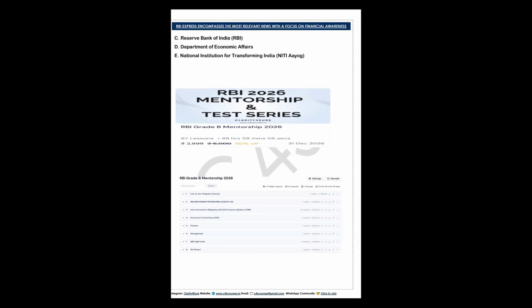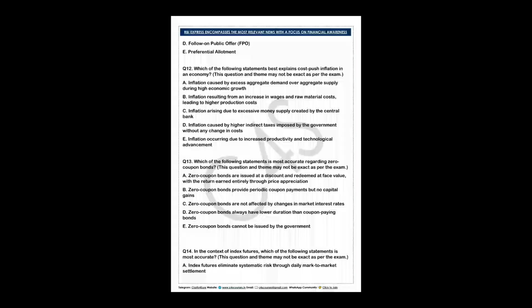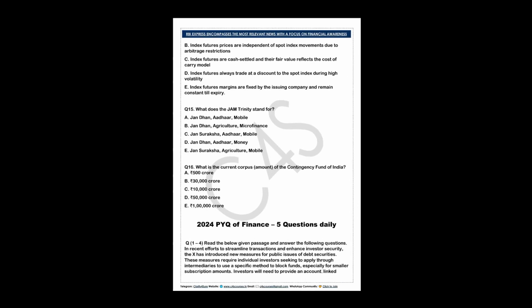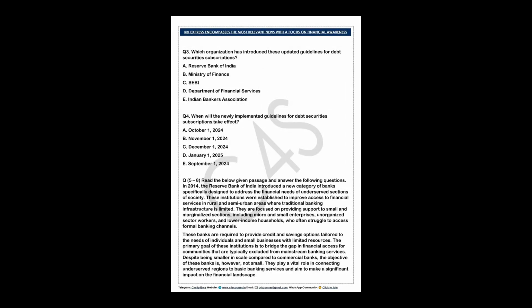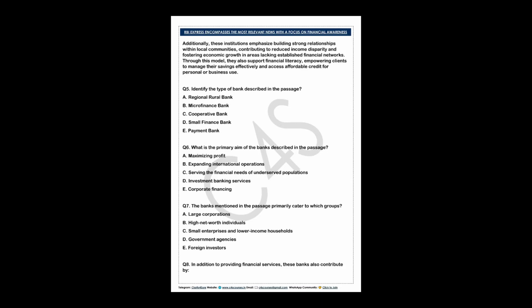So let's start the further questions now. In the last class, I discussed the two passage questions and made you understand them completely, right? These are passage-wise questions that were asked in the year 2024. Questions 1 to 4 were in the previous video, and 5 to 8 also, and both were not that tough because they were directly from the passage. One was from a circular and one was from the static portion on small finance banks. Now they have asked 9 to 12, which is also passage based, so we will try to understand these questions from the passages.